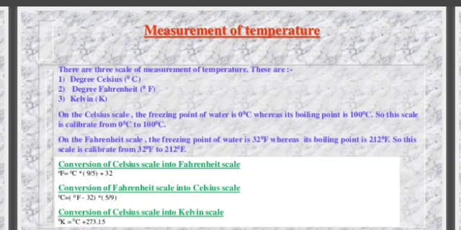Conversion of Celsius scale into Fahrenheit scale: °F = (°C × 9/5) + 32. Conversion of Fahrenheit scale into Celsius scale: °C = (°F − 32) × 5/9. Conversion of Celsius scale into Kelvin scale: K = °C + 273.15.